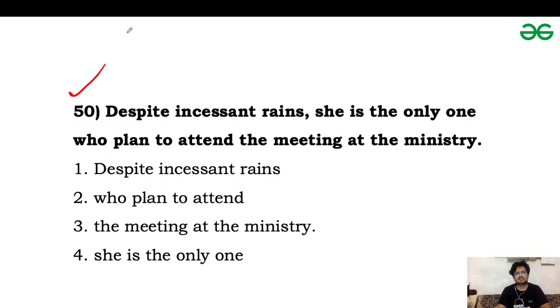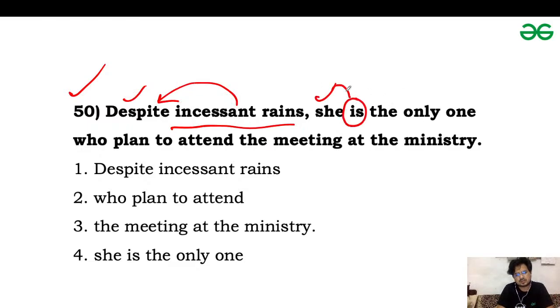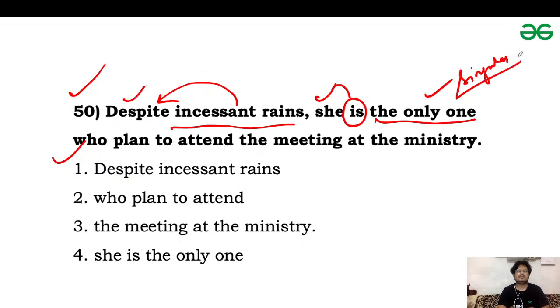So, despite incessant rains: despite is a preposition, and incessant rains is the object of this preposition. She is the subject, and according to she, we have used a singular verb, which is also correct. The only one is the complement for she. After the only one, we use a relative pronoun who, and its antecedent is the only one. The only one is singular. In a relative clause, we use a verb according to the antecedent, which is singular.